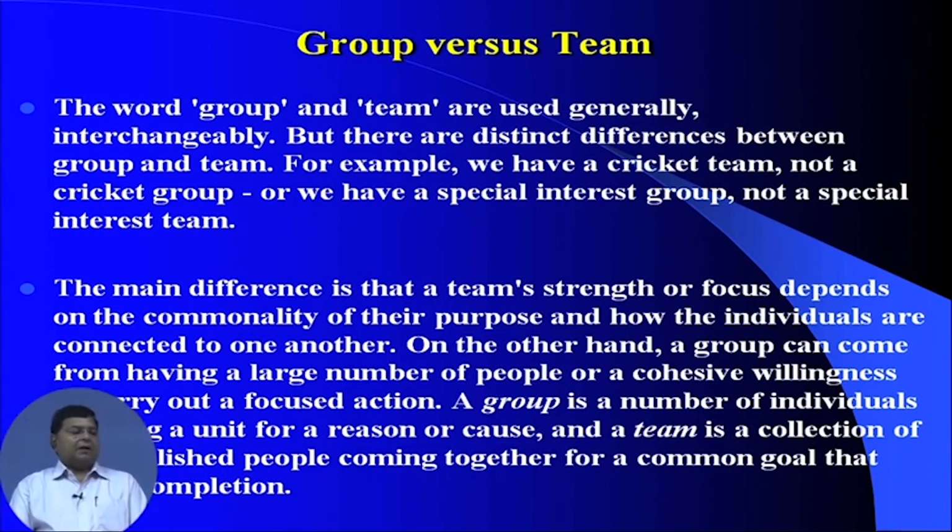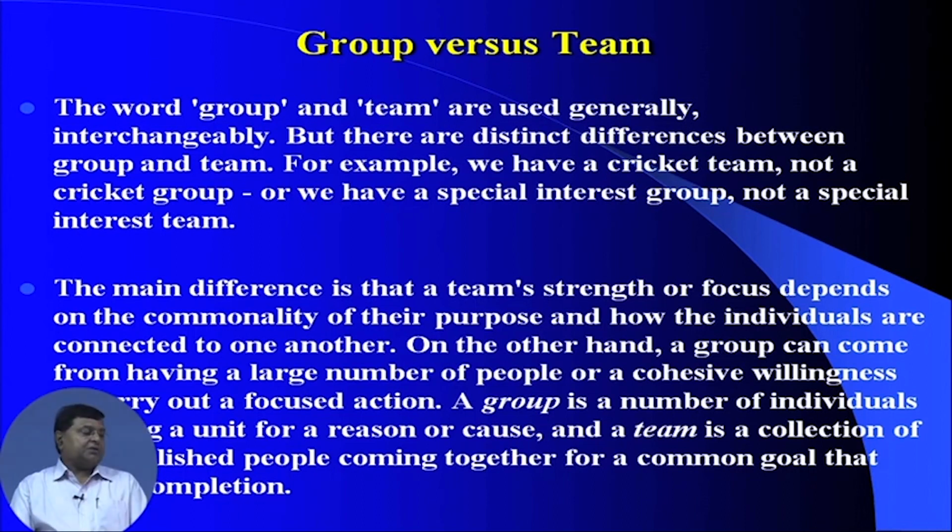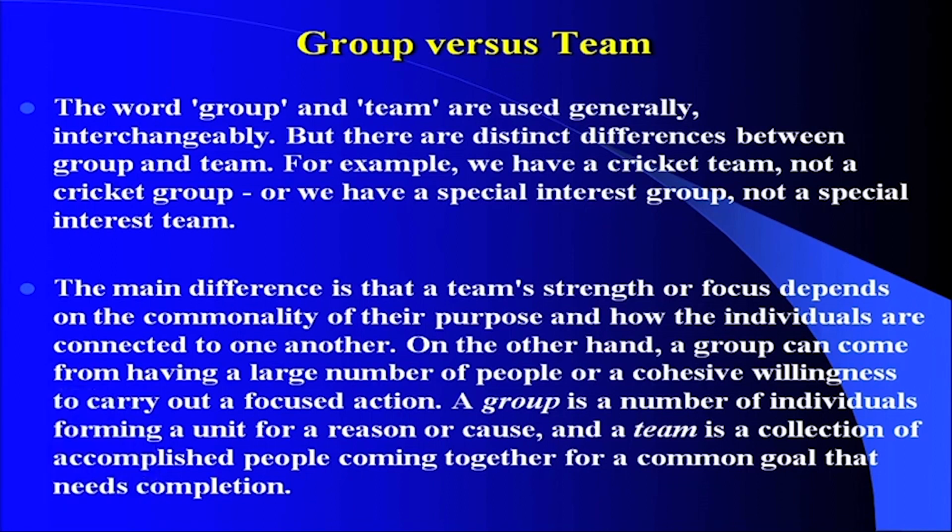For example, we always say a cricket team, not a cricket group, or we have a special interest group, not a special interest team. The main difference is that a team's strength or focus depends on the commonality of their purpose and how the individuals are connected to one another. On the other hand, a group can come from having a large number of people or a cohesive willingness to carry out a focused action.